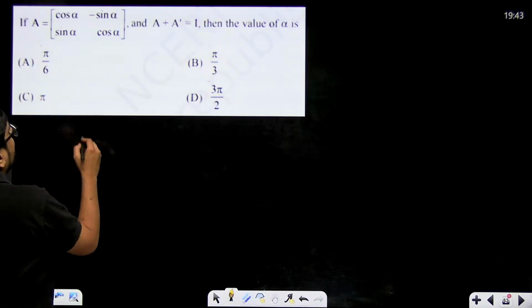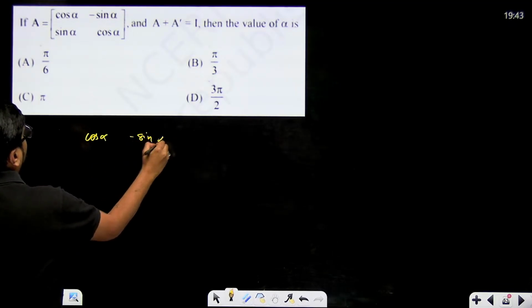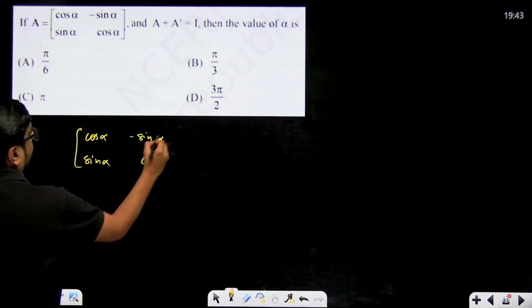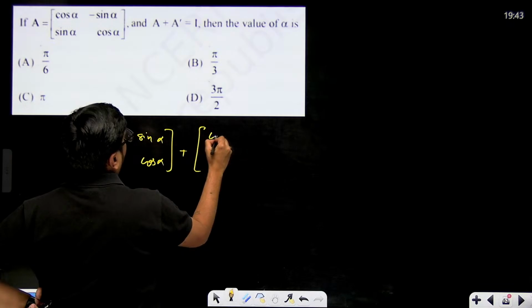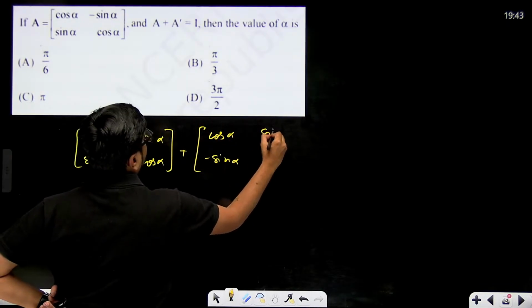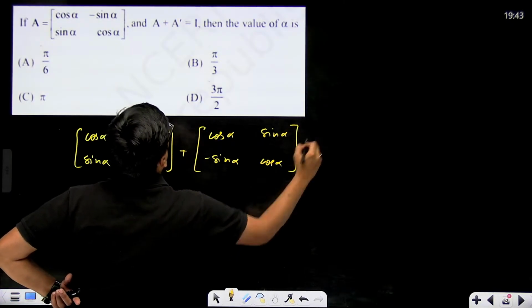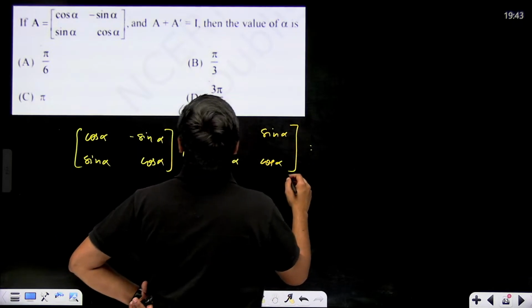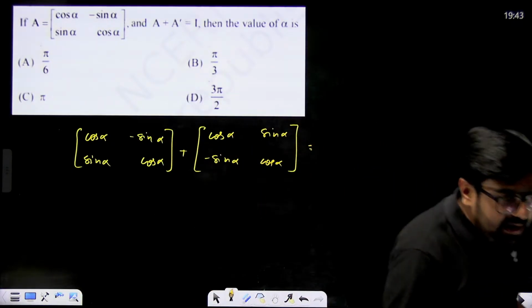A plus A transpose, that means cos alpha, minus sin alpha, sin alpha, cos alpha, plus the transpose. That means transpose of this, so cos alpha, minus sin alpha will come here and sin alpha, cos alpha will come here, is equal to I, that means 1. A matrix cannot be equal to 1. Matrix does not have a value. Determinants have a value.